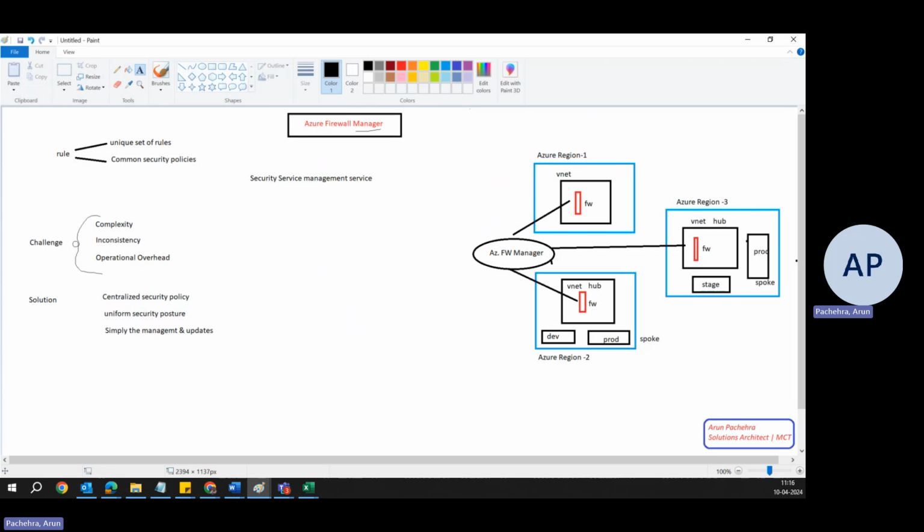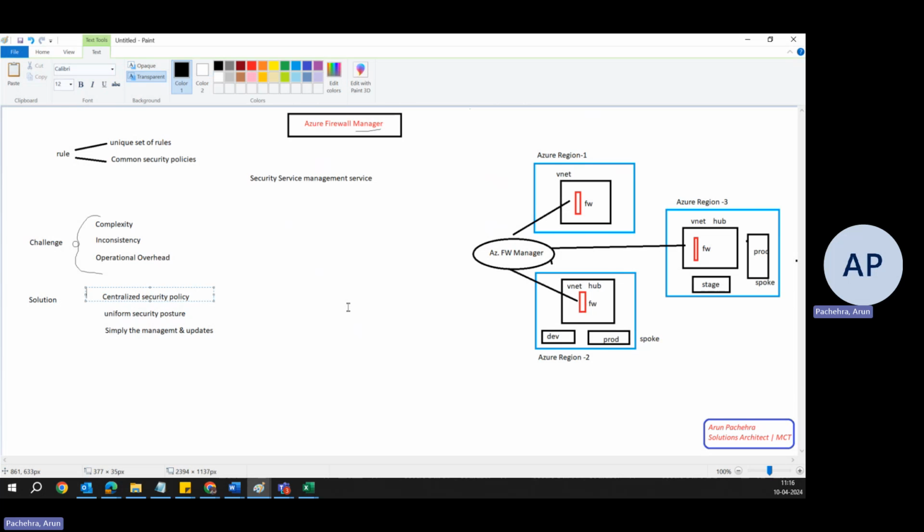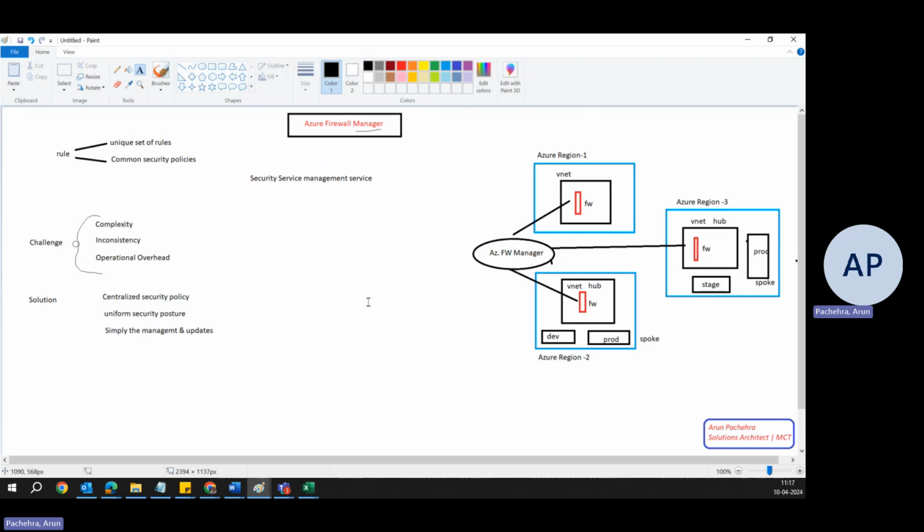All right, so I think this is pretty clear. What is Firewall Manager? What are the challenges it solves, and why we need it? We need it for the centralized management. We need it for the consistency in security policy, and we need it for the automated policy application. The example of the IP address needs to be blocked. So yeah, that's all about Azure Firewall Manager for now.